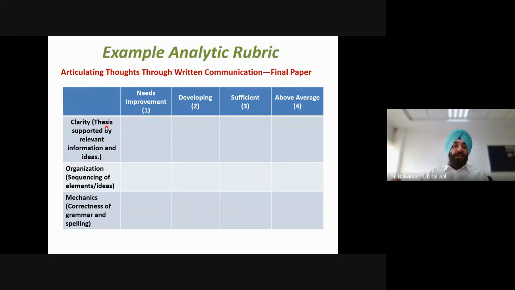This written communication can be a thesis, or any type of written communication which may be submitted at the end of the semester. Here we can see that four different levels have been shown: needs improvement, developing, sufficient, above average. These are the same four levels which we discussed previously for the holistic rubric.